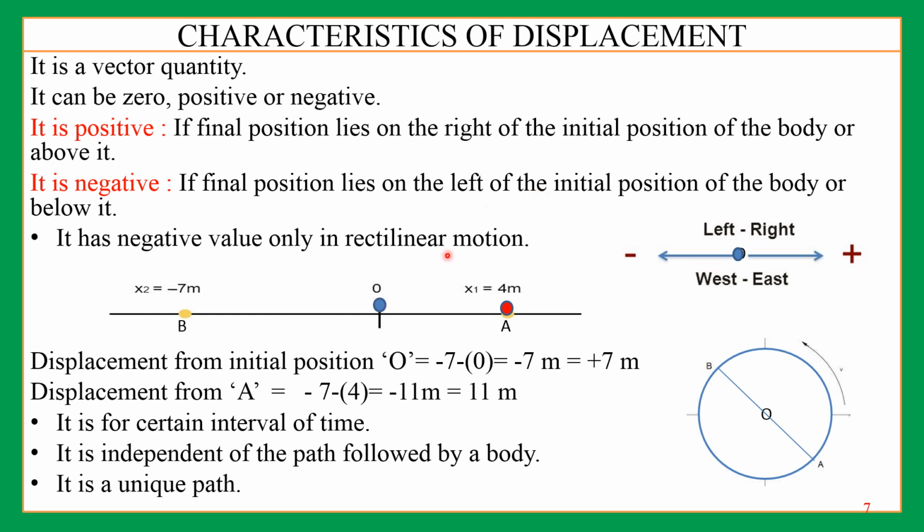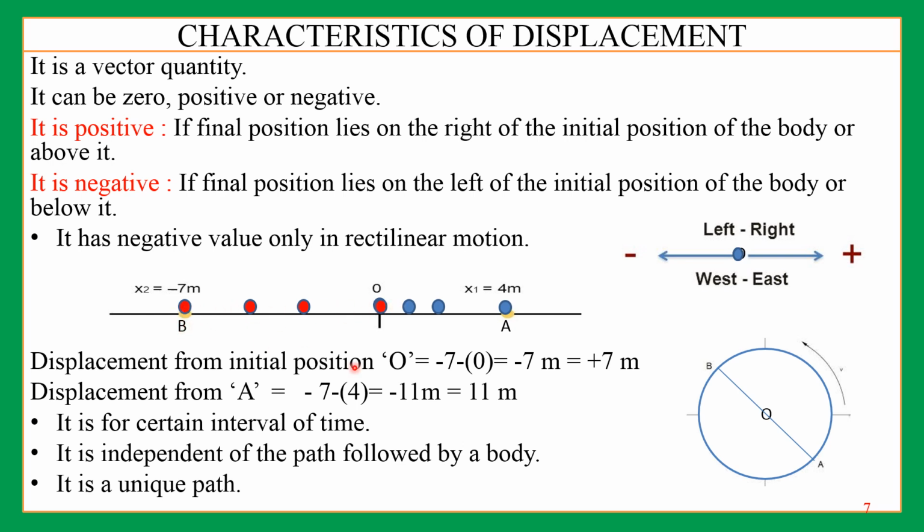Now you are starting from this point O, and you are going to 4, this point A. So your displacement is positive. Now you are coming back to O, your displacement is 0. Now you are going to the left, reaching here, now you are at point B. Finally you are here. So displacement from initial position O is -4, because here it is minus.